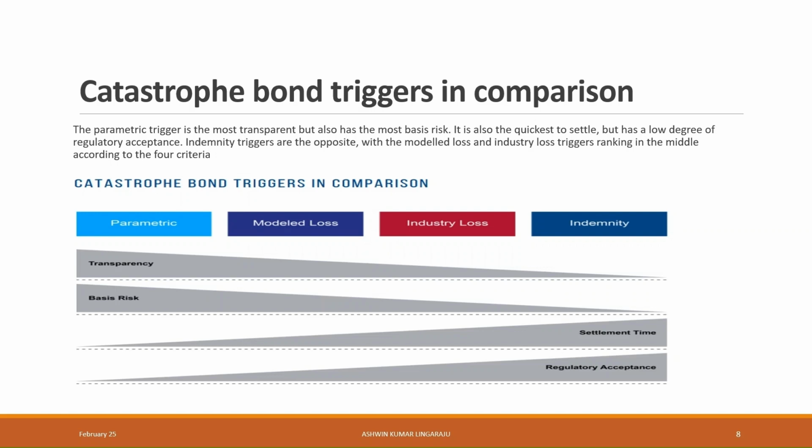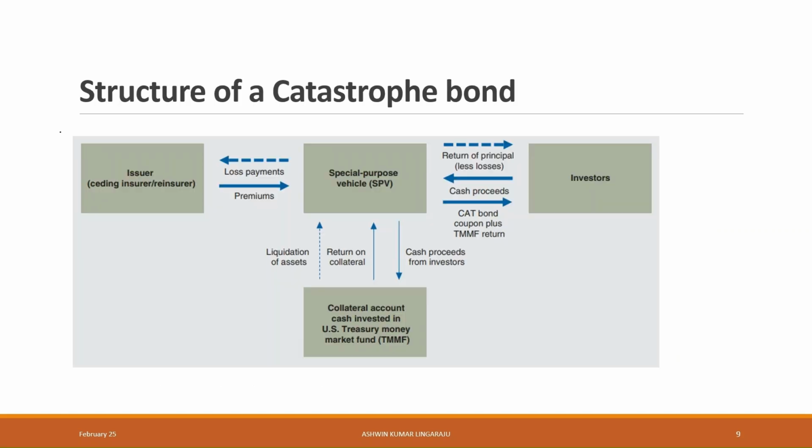Parametric. Parametric is the most transparent, as it is based on the strength of a catastrophe, but basis risk will be maximum, and hence there is no regulatory acceptance. Nowadays, model loss trigger is almost extinct. It is not being used to a larger extent, and industry loss trigger ranks in the middle in terms of transparency and regulatory acceptance. What is the structure of a cat bond?